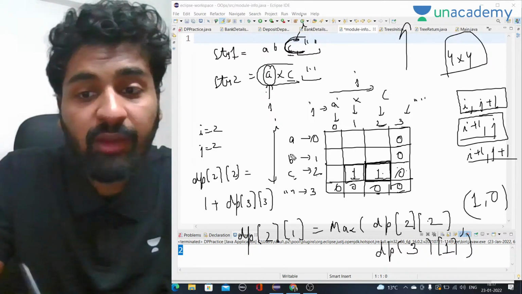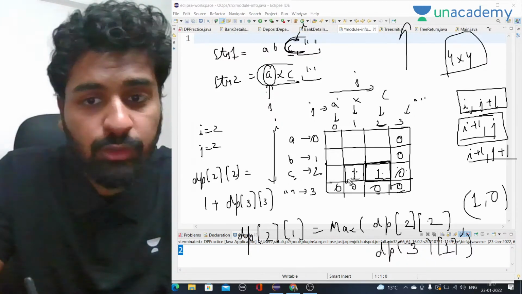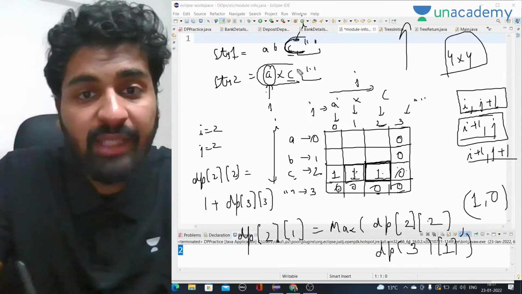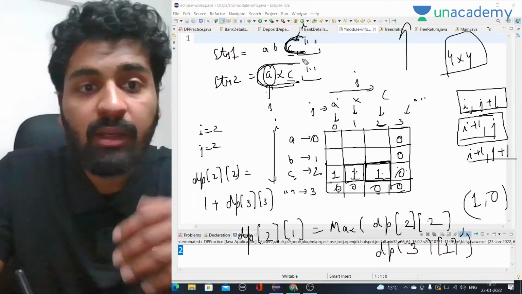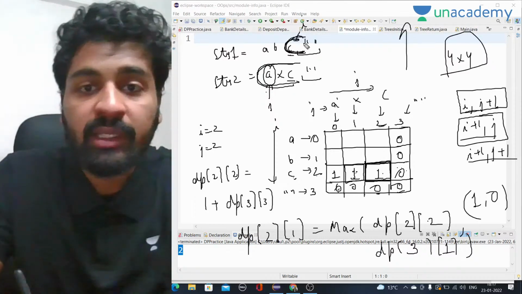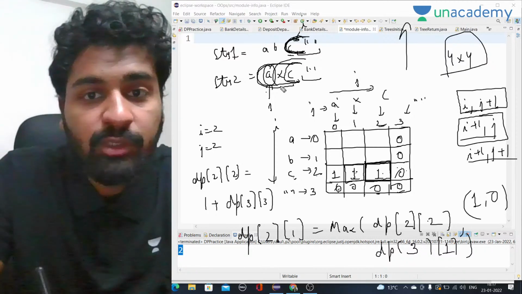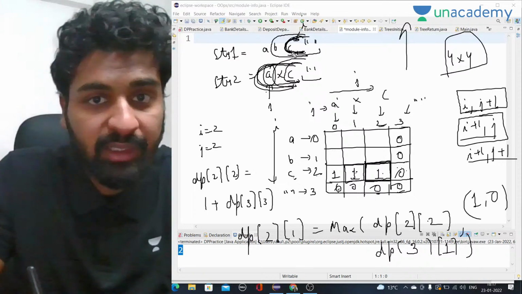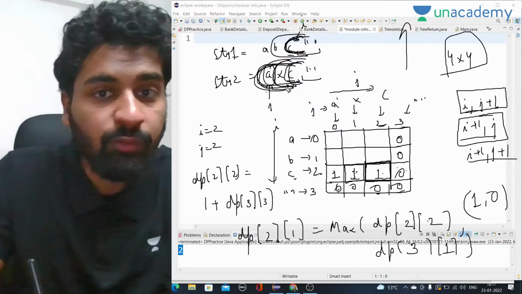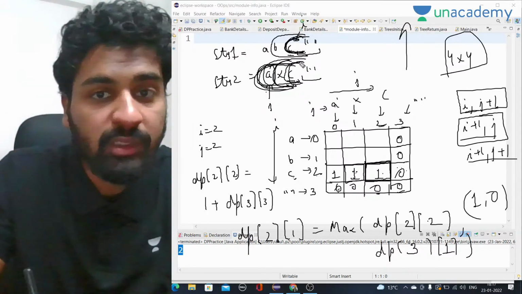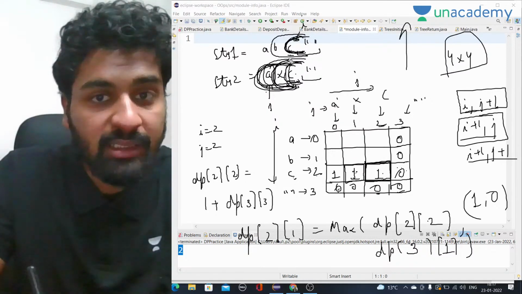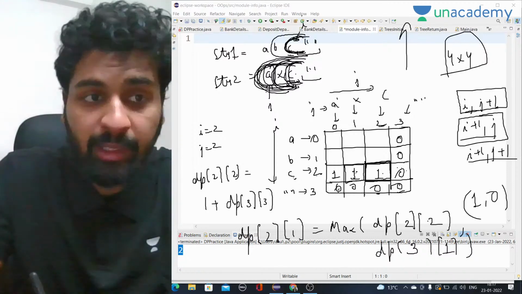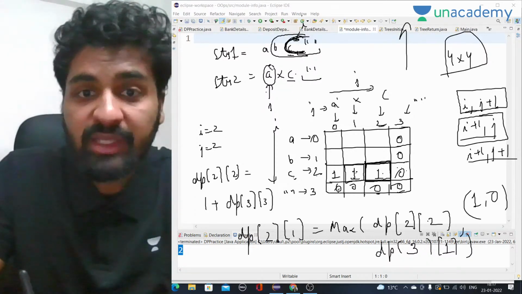When they are not equal, what do we have to do? We have to do the same thing. We have to take the maximum of these two. So that will be 1. And what does that mean? That means that for AXC and C, what is the common subsequence between them? So what we are actually doing is fixing this C and finding the common subsequence with all the strings, and we are storing that. Same way, then we will take BC and find one by one the same thing for BC as well: the common subsequence of BC with C, then BC with XC and BC with AXC. What is actually helping us is that we already know some answers that we have calculated previously.